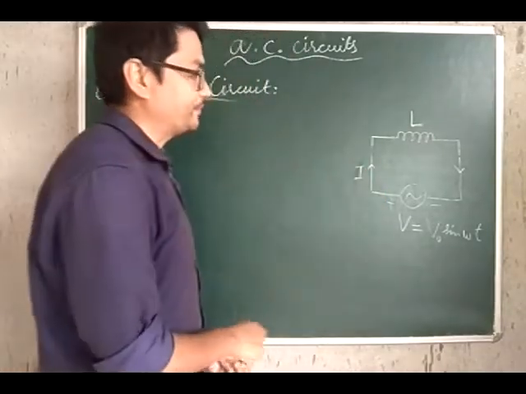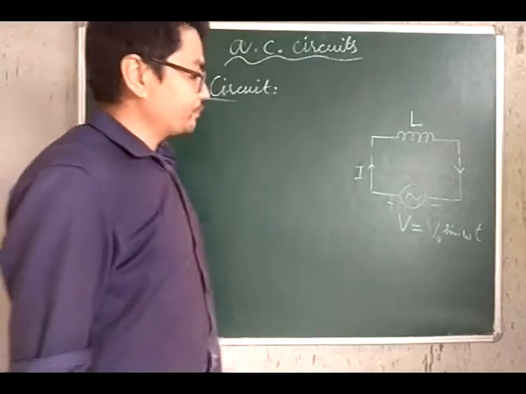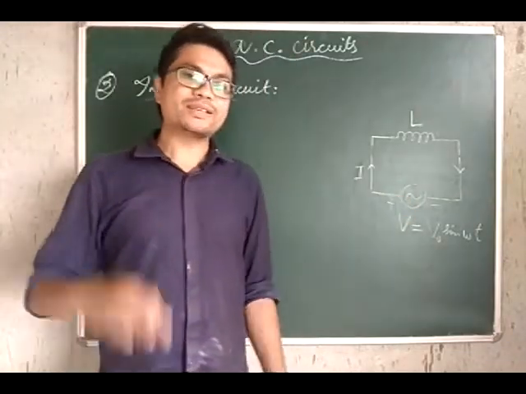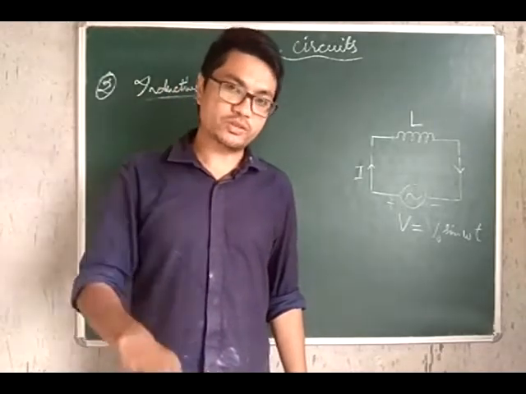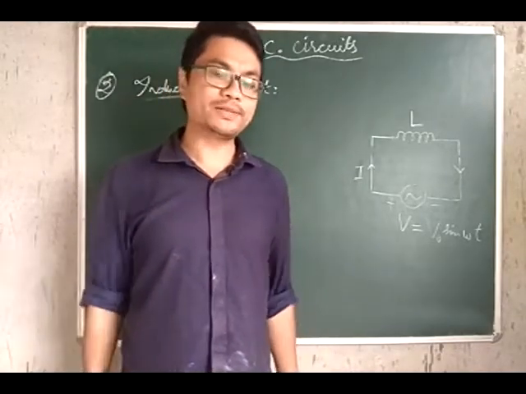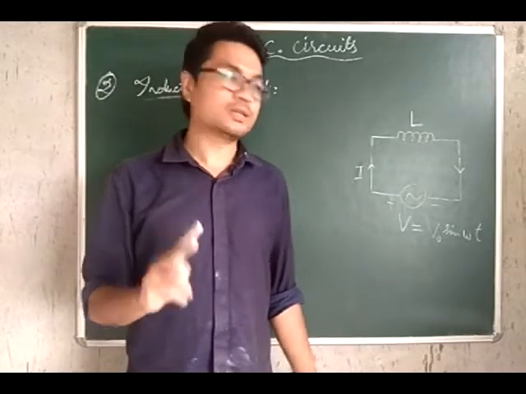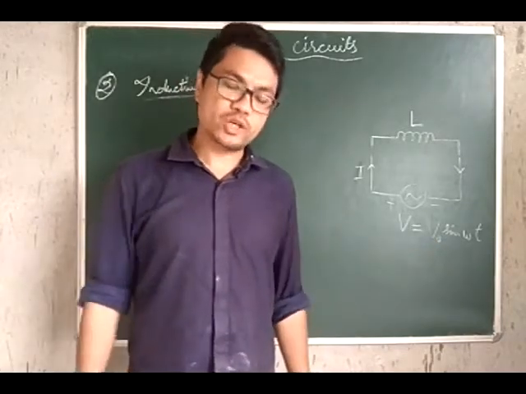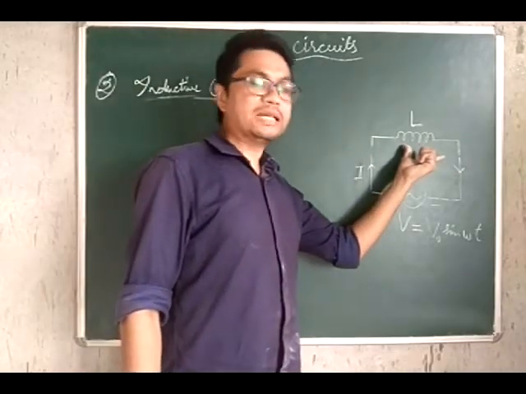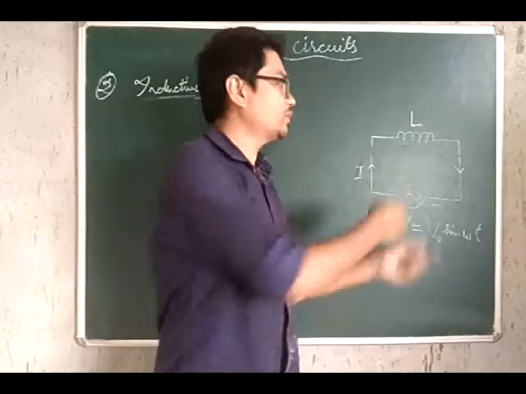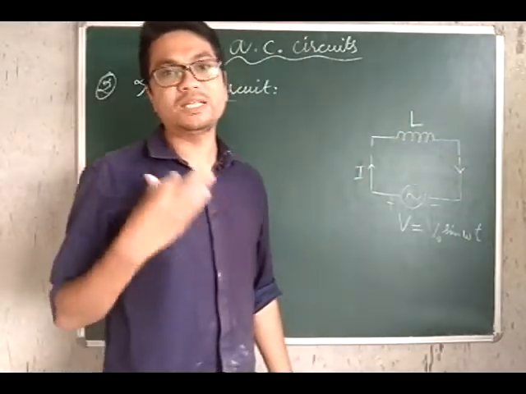Now, since the magnitude of alternating current constantly fluctuates, and in addition to that, the direction of the alternating current is also constantly changing, the magnetic flux linked with this inductor, or so to say with this coil, constantly changes.